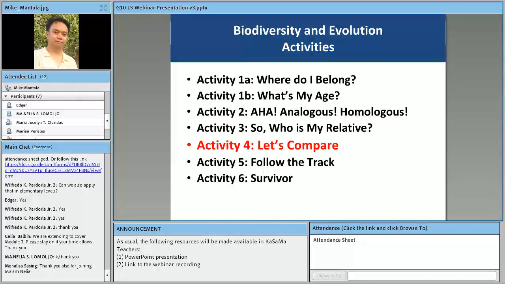Okay, for the third activity, the title of which is very interesting, no? Aha, analogous and homologous. If you have your learner's material with you, on page 309, there is a good explanation there of how else can evolution of organisms be traced, and this is explained by 2 or 3 paragraphs there, wherein the anatomical structures would help us trace the evolution of organisms.